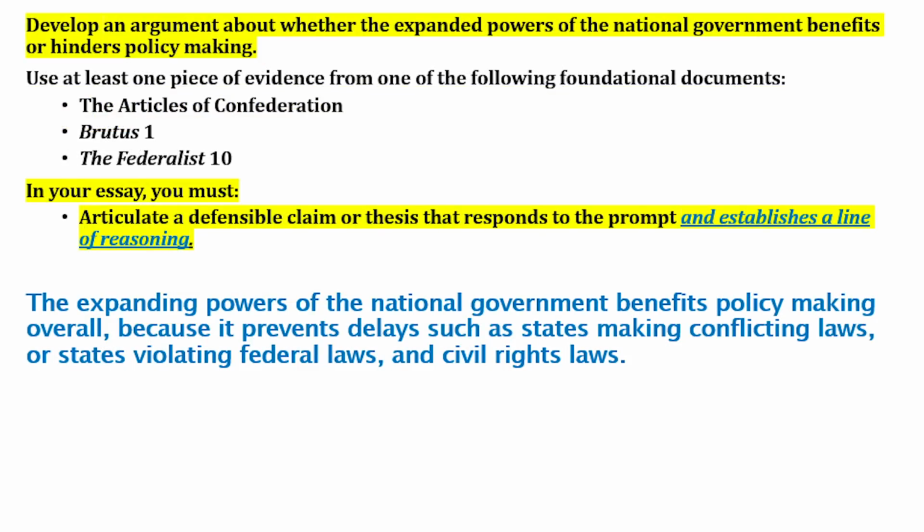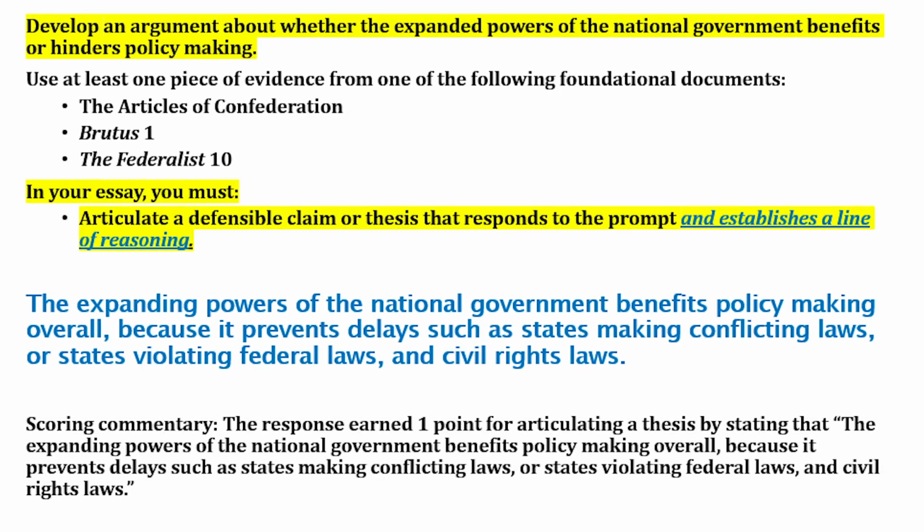Notice the thesis statement. The expanding powers of the national government benefits policymaking overall. So that's the first part of the claim. And the line of reasoning, because it prevents delays such as states making conflicting laws. So this statement earns the point because it both makes the claim that expanded national government power benefits policymaking, and it also establishes the line of reasoning by using the word because.